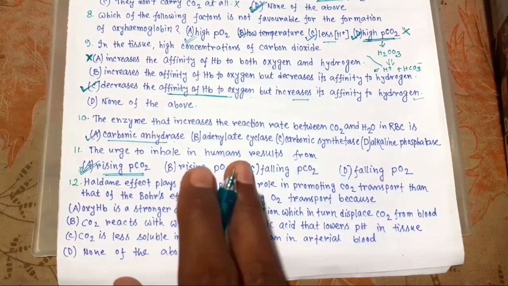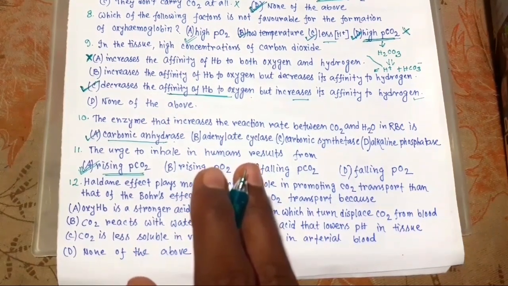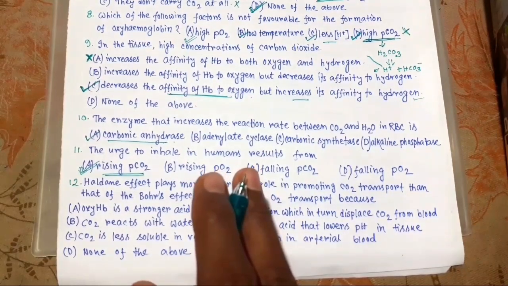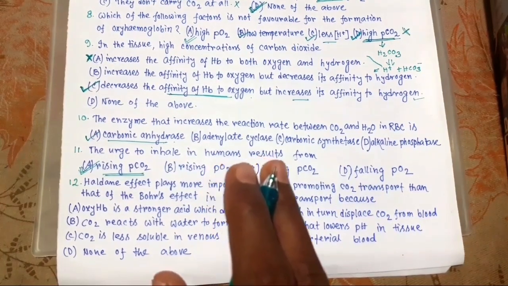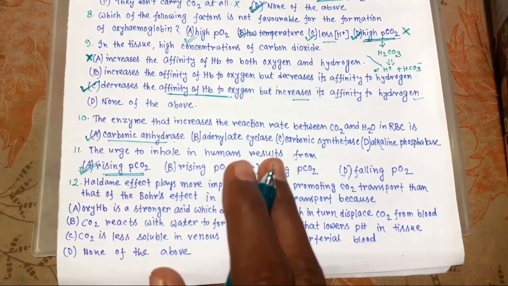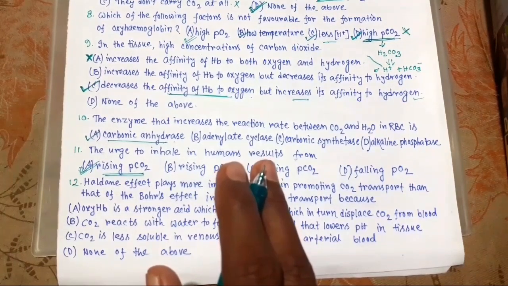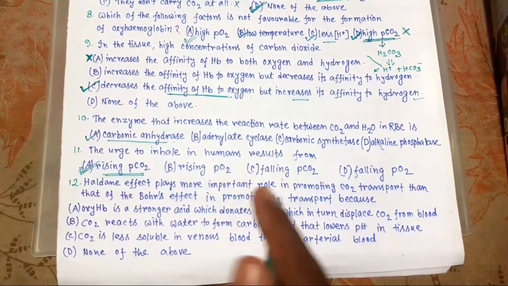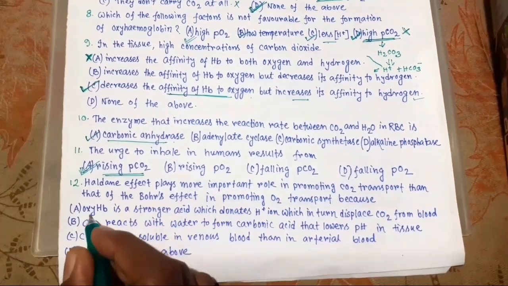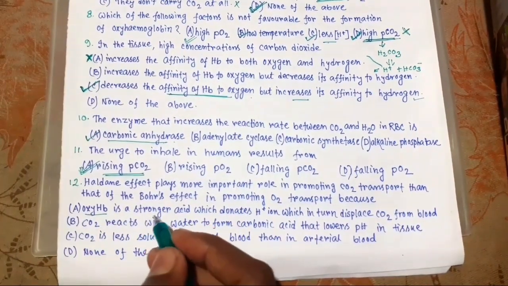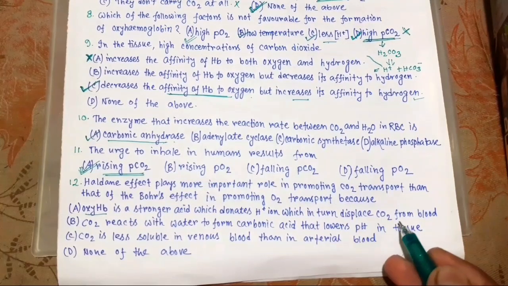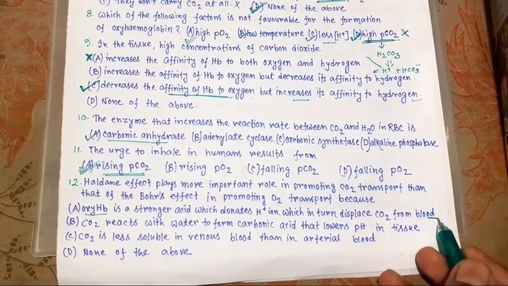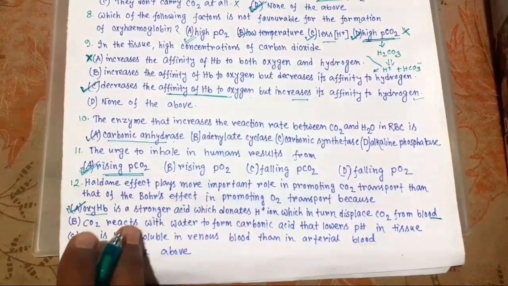The lower the PO2 and the hemoglobin saturation with O2, the more CO2 that can be carried in blood. This phenomenon is called the Haldane effect. So the right choice is oxyhemoglobin is a stronger acid which donates H plus ion, which in turn displaces CO2 from blood. This is the mechanism. So the right choice is A.